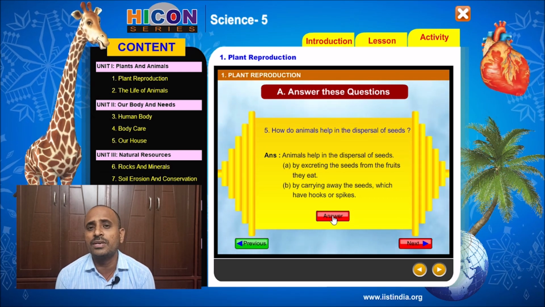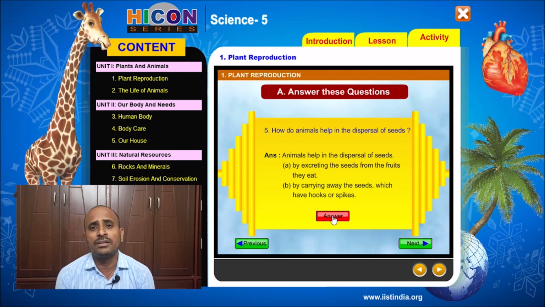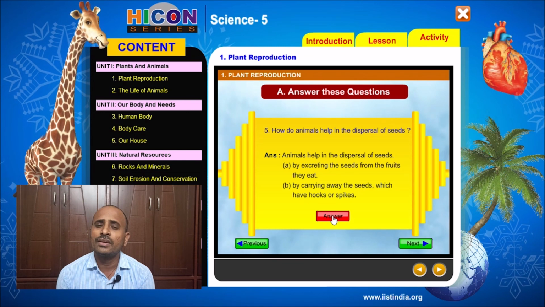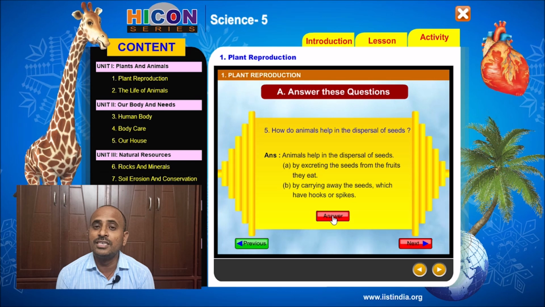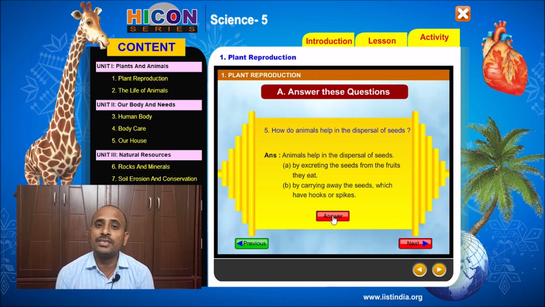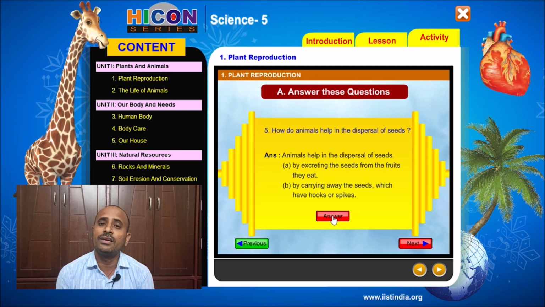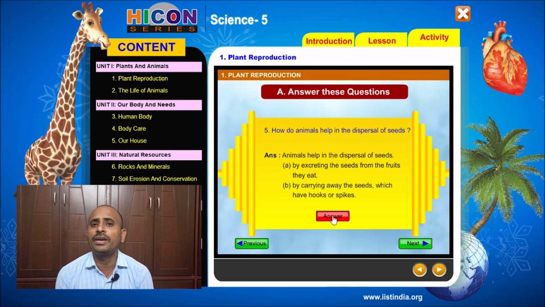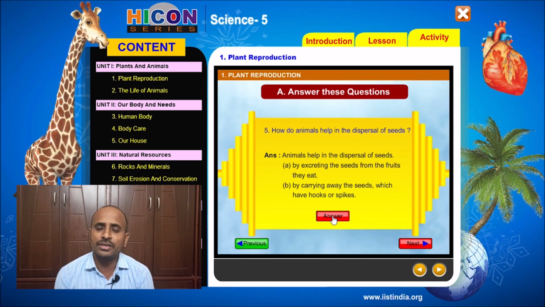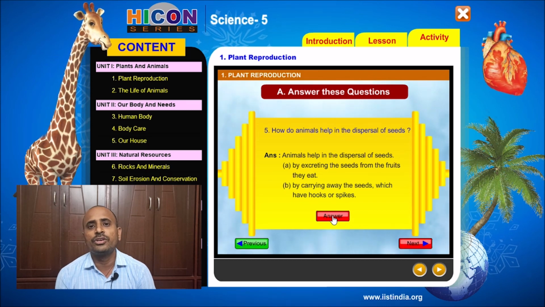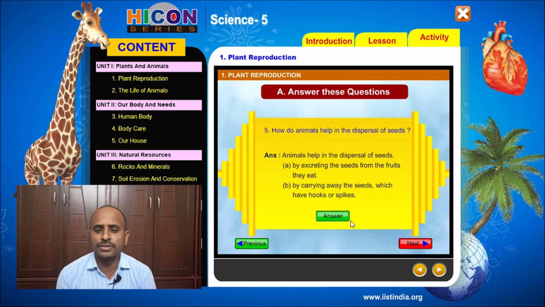And some animals like monkeys, birds, crows and squirrels eat some fruits, and they do not digest the seed present in the fruit, and the seeds will come out through their excreta. So this excretion will take place at distant places from the mother plant. Then there the seeds will grow into new plants. So in this way, animals are helpful in the dispersal of seeds. So children, note down this question and answer in your notebook. So see the next question.